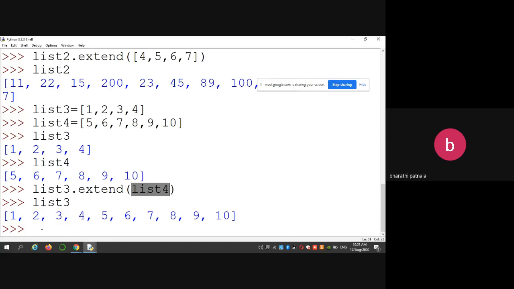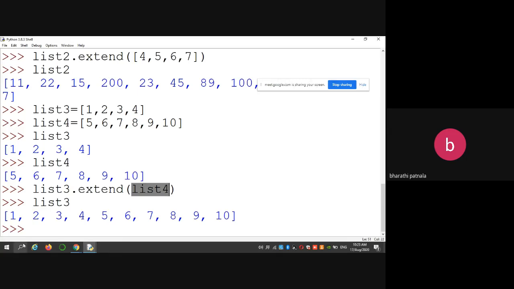So if you want to add one more list of items into the current list, then you have to use the extend function. So modifications, that means you can perform adding of elements by using 3 different functions. What are those? Insert, append, extend.